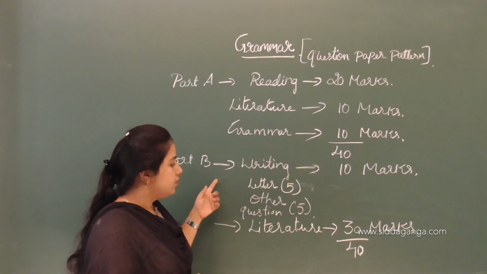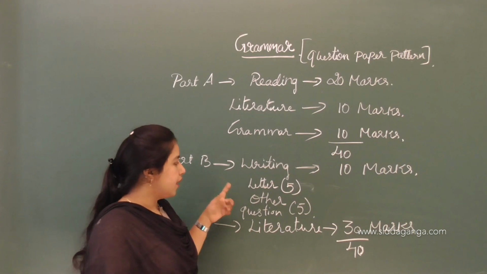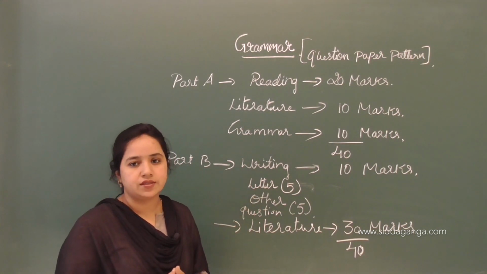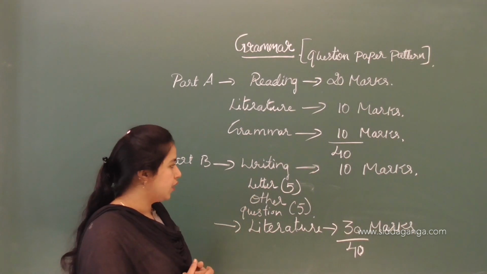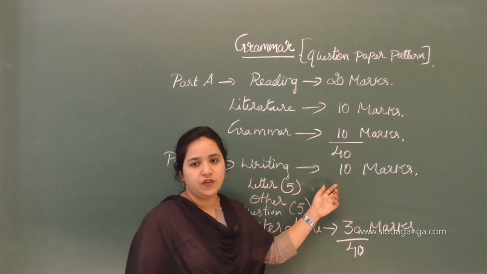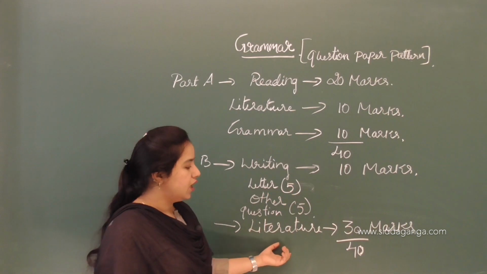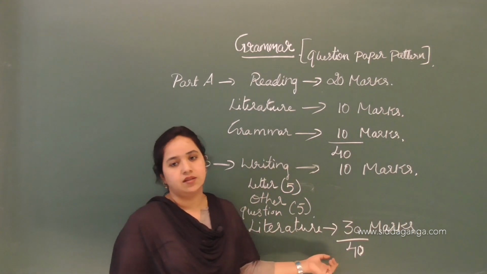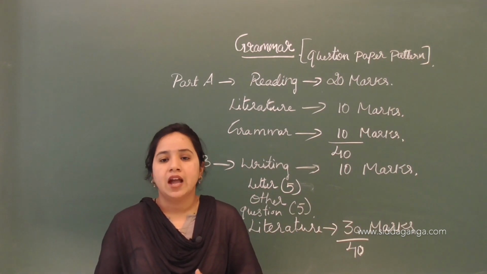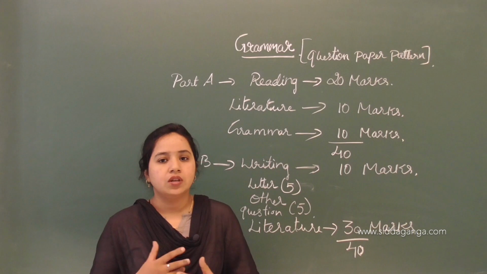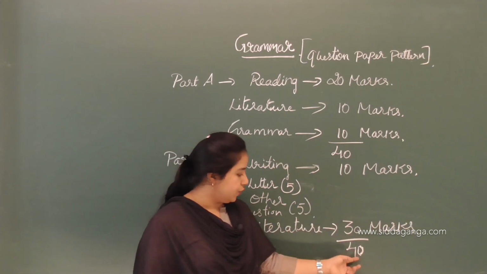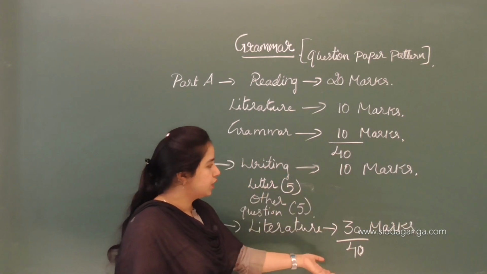Here is the writing and literature. In the writing part, we have letter writing and other types of questions, and this carries 10 marks. Then the literature again carries 30 marks. Literature is based on your textbooks, that is prose, poetry and supplementary reader lessons. So in total you get 40 marks here.